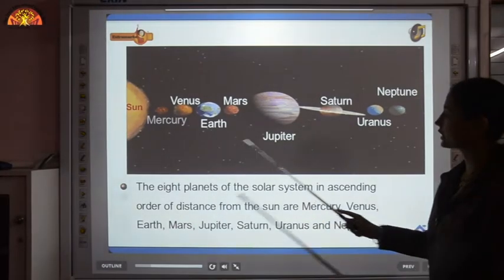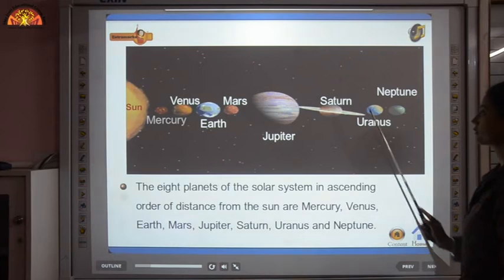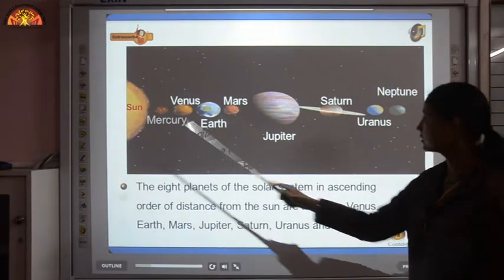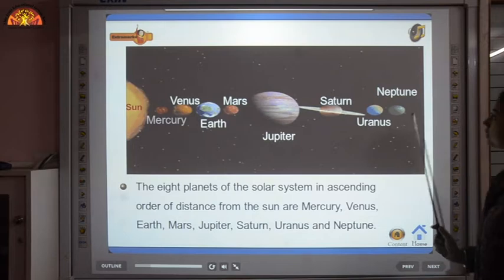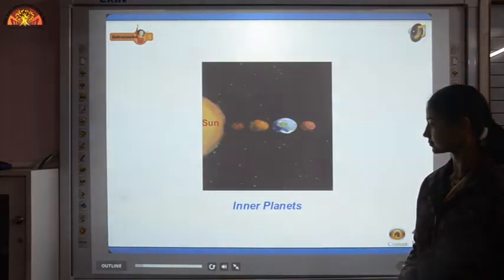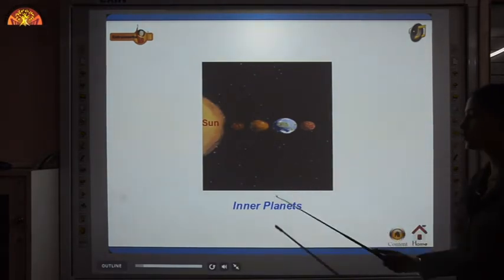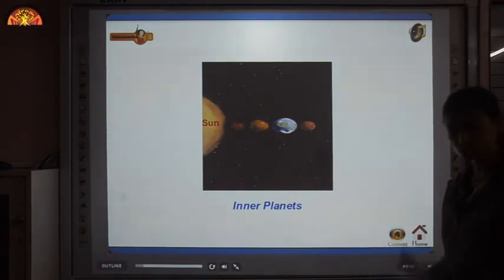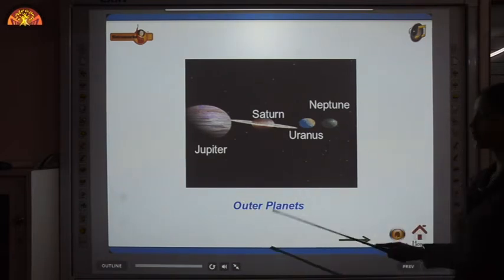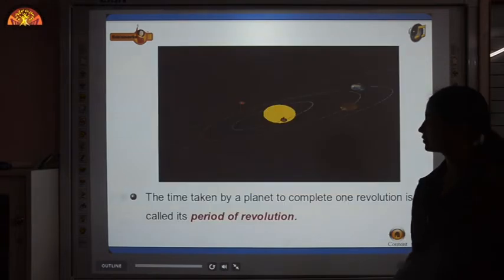Here is a list of the 8 planets, starting from Mercury, Venus, Earth, Mars, Jupiter, Saturn, Uranus and Neptune. Mercury is closest to the sun, whereas Neptune is farthest from the sun. These 4 planets, Mercury to Mars, are known as inner planets because they are closer to the sun, whereas Jupiter to Neptune are known as outer planets because they are far from the sun.